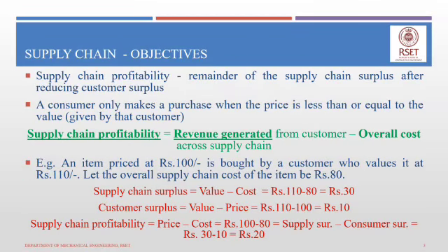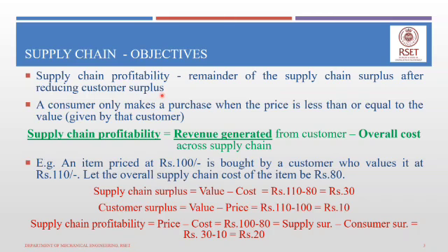Now the third term that we are going to discuss is called supply chain profitability. Supply chain profitability is nothing but the remainder of the supply chain surplus after deducting the consumer or customer surplus. This is what is actually retained in the entire supply chain network.